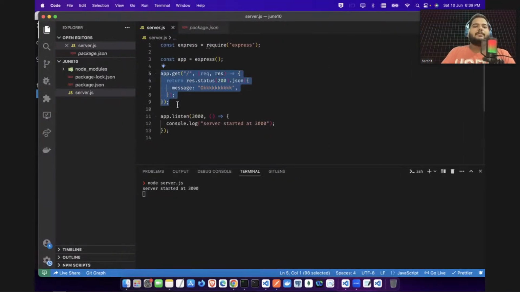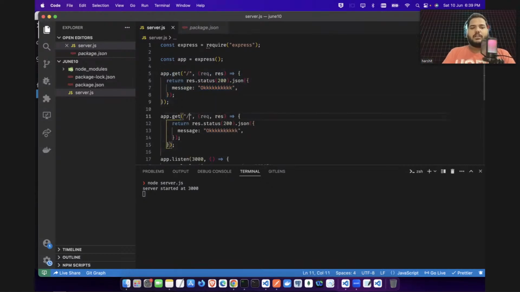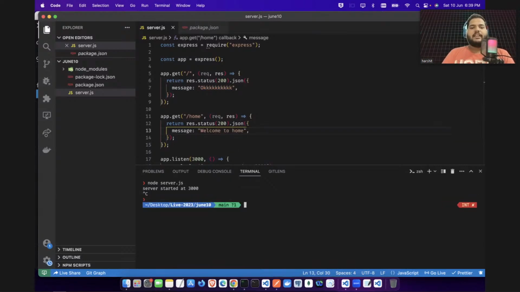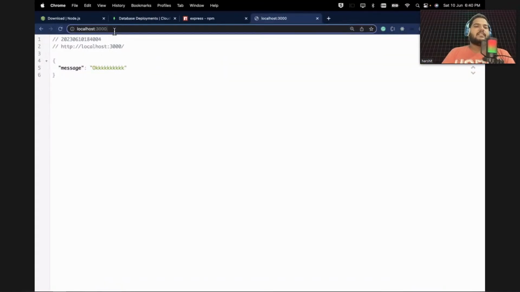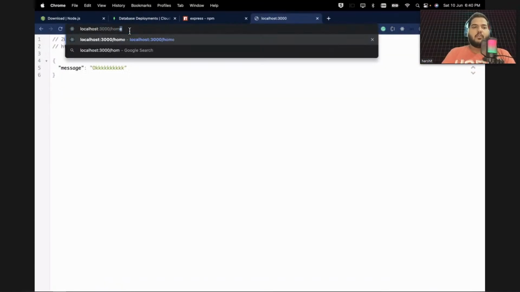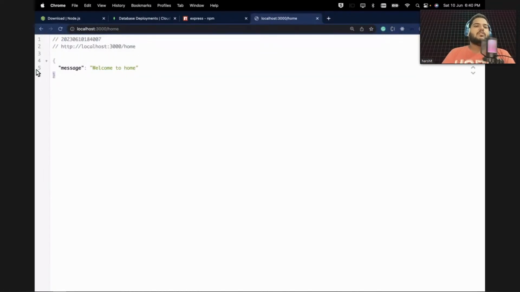Okay, now let's build another thing. I want to say here, if anyone comes to the home route, I will say "welcome to home". I will say this information, and again I will need to restart. There's a kind of shortcut to restart as well, I will tell you. When you refresh the page on 3000 and go to home, the message will be changed to "welcome to home".